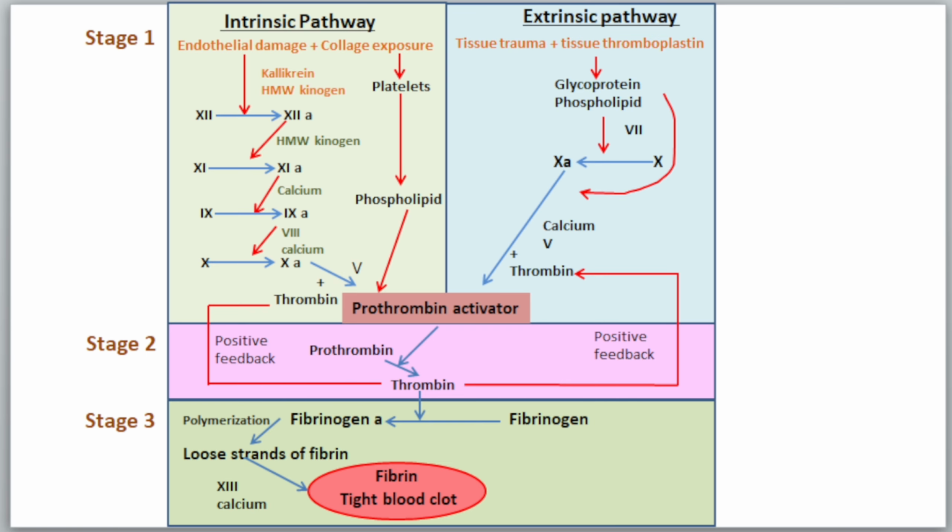You see in this chart that through the intrinsic and extrinsic pathway, prothrombin activators are formed, that converts prothrombin to thrombin, and this thrombin helps to convert fibrinogen into its active form. Then it forms a tight blood clot. So the way how prothrombin forms, then how thrombin forms, and finally how the blood clot is formed, in this video I will discuss the process in detail.